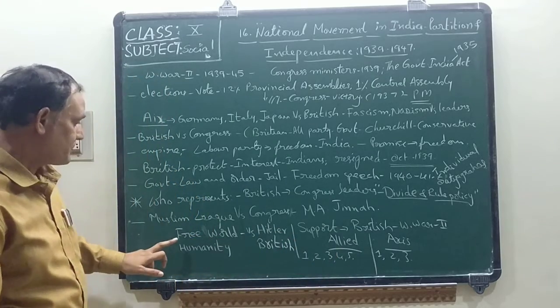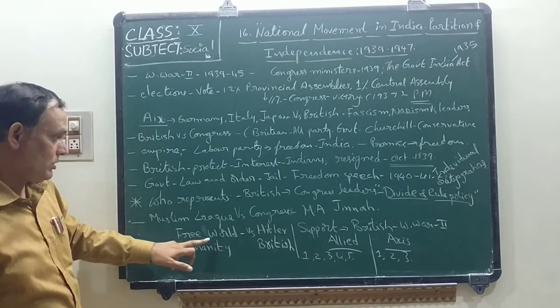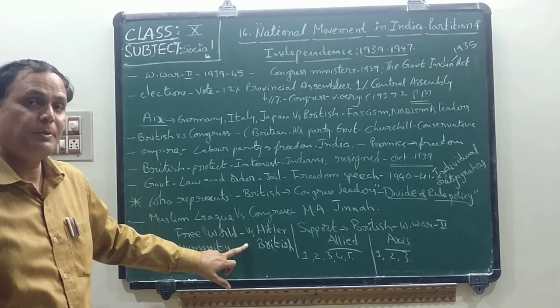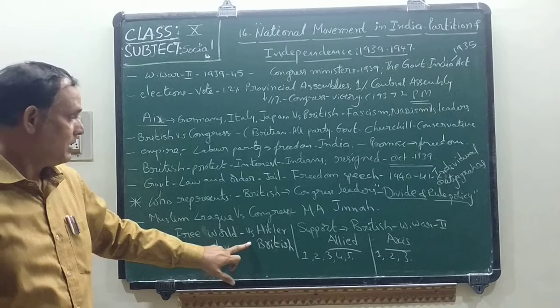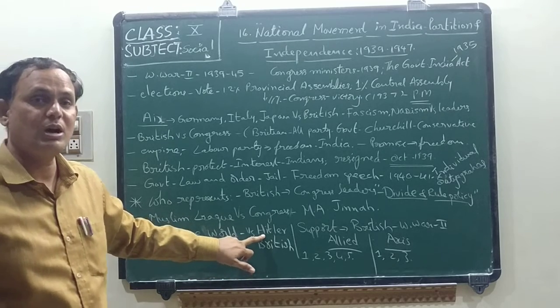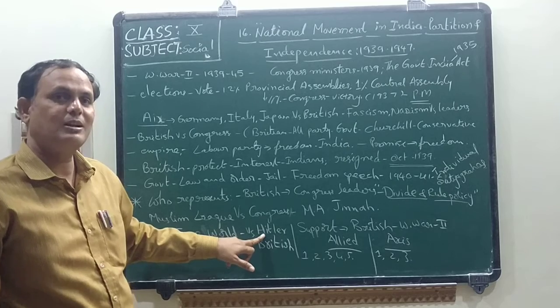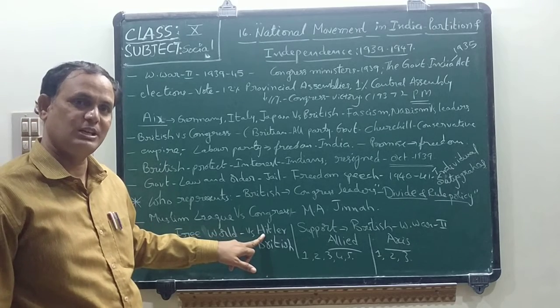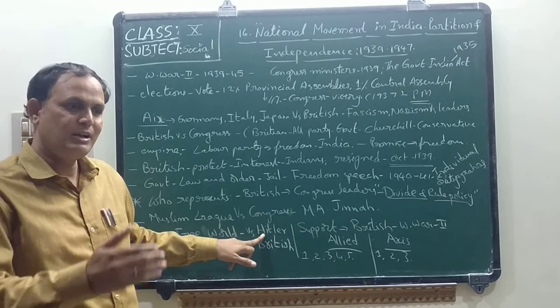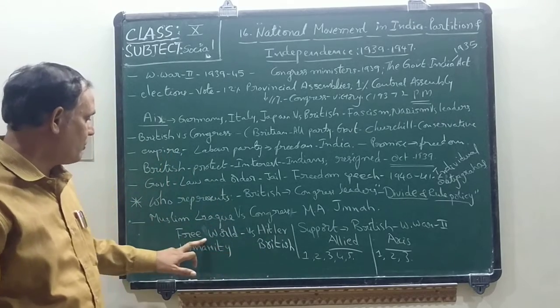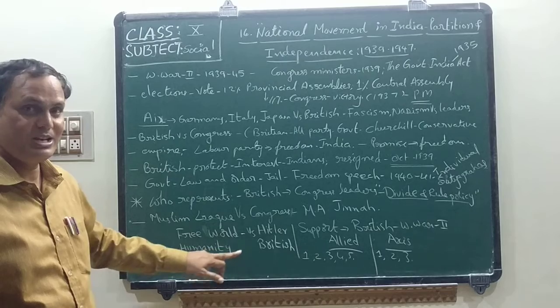So I said free world. Now look at children. In the world, what was happening in the Second World War? Hitler wanted to conquer all the countries. So that is why Hitler's policy is a very dangerous policy. That is why our Indian people did not like the ideology of Hitler. So here, freedom of the world is important, humanity is important.